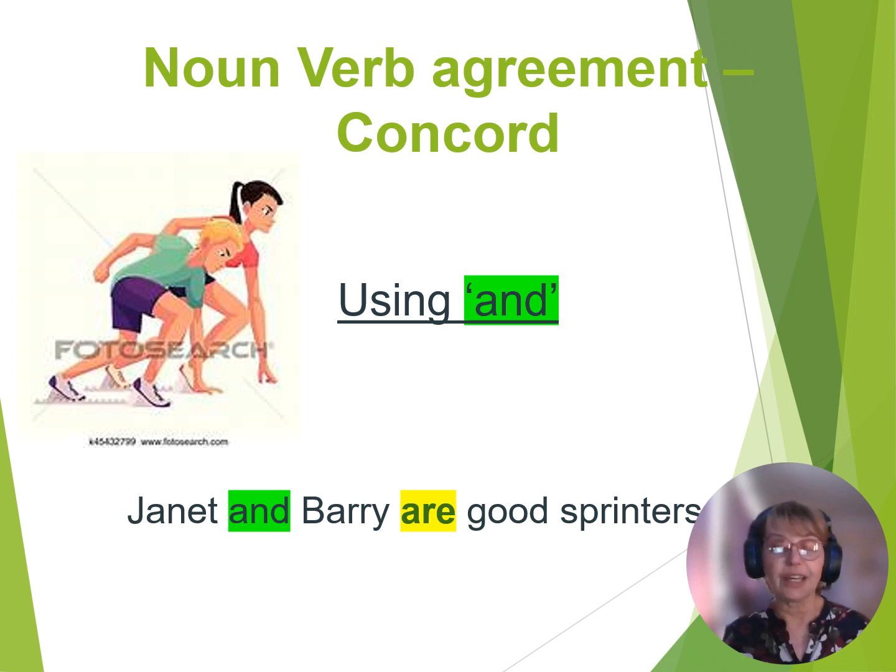There are a lot of other verbs, of course, that will come into consideration later on, but this is what we're looking at now. You'll see the sentence there says, Janet and Barry are good sprinters.